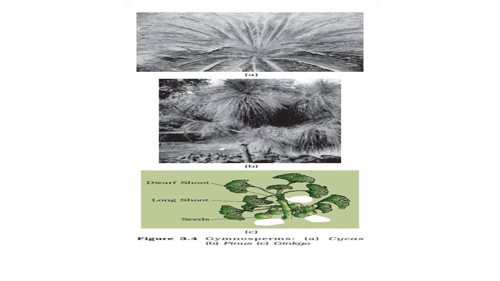The dwarf shoot is small with lesser length, and the long shoot is also observed, and in this picture you can see seeds are also there. So by studying this figure we can easily understand gymnosperm plants and their structure, like Cycas, Pinus and Ginkgo.